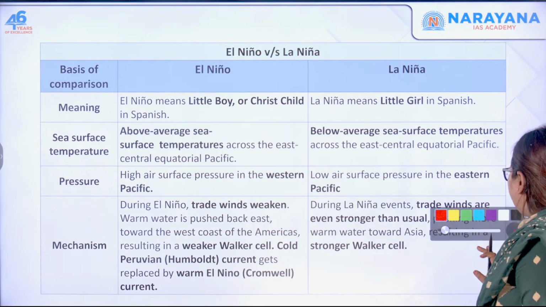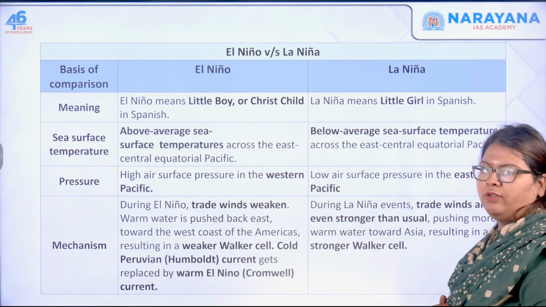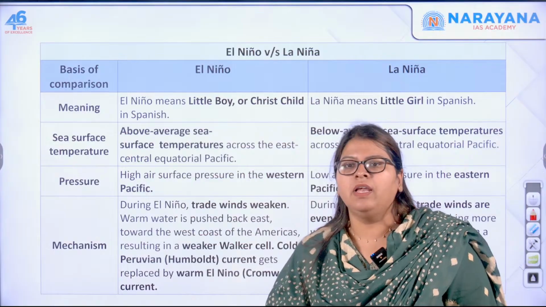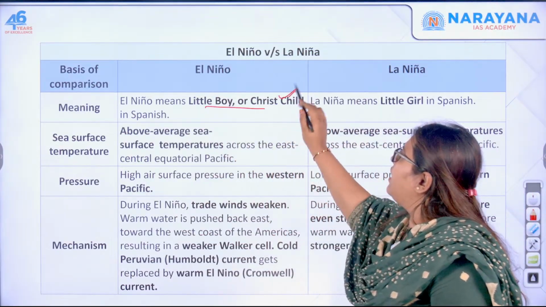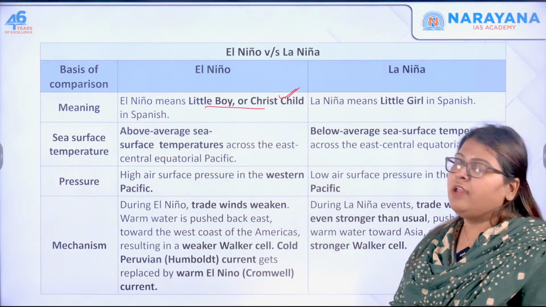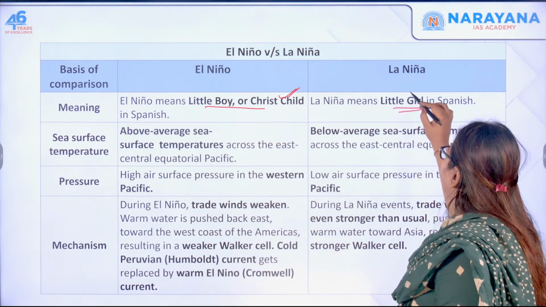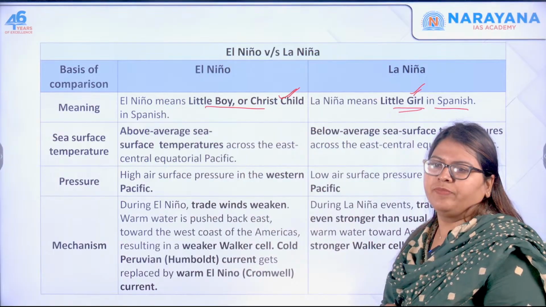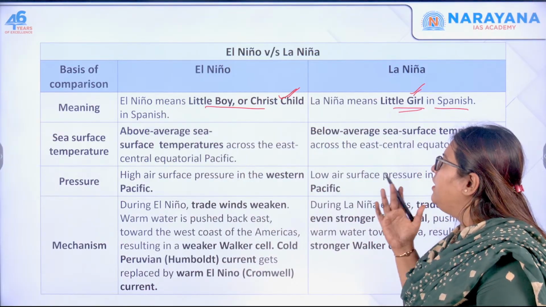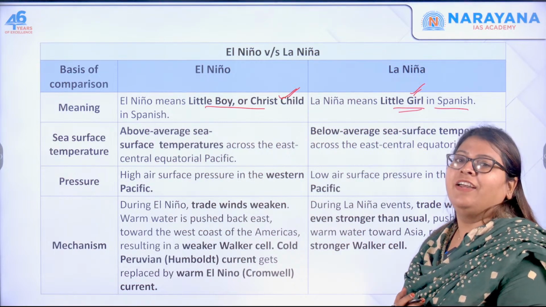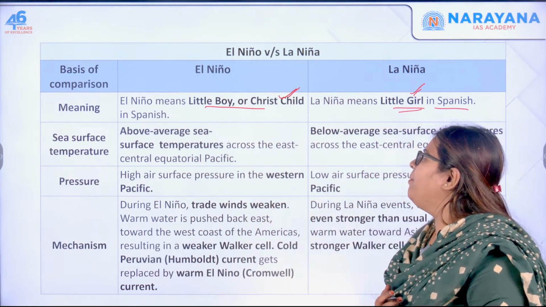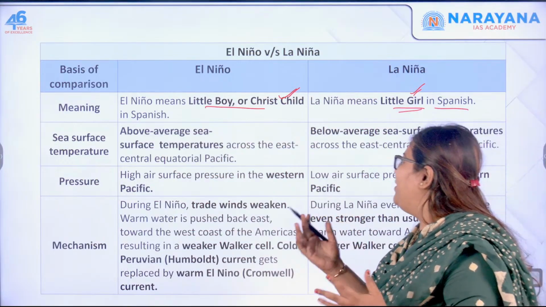Now, let us see this in the form of a tabular column. Let's understand this one. The meaning of El Nino is little boy or Christ child in Spanish, whereas La Nina means little girl in Spanish. So I don't know why these are very gender specific. Anyways, let us see. Let me not pass any comments.